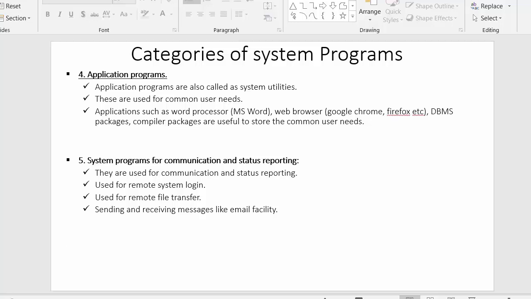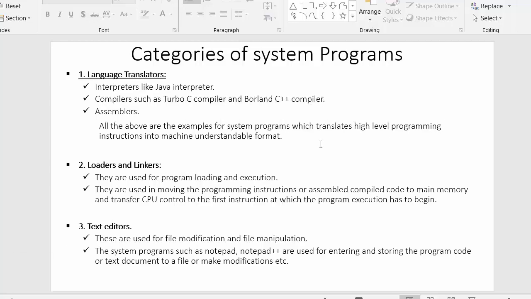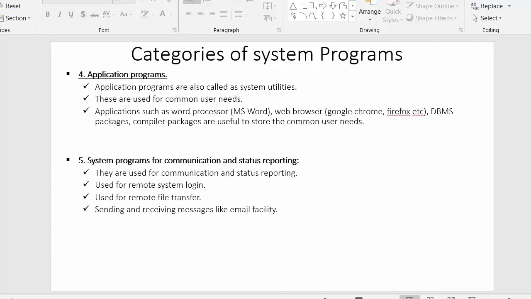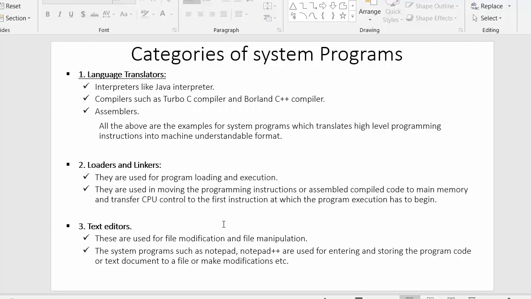So these are the various categories of system programs: language translators, loaders and linkers, text editors, application programs, and system programs for communication and status reporting. In this video we have discussed everything about system programs and their categories. I hope you understood these categories.